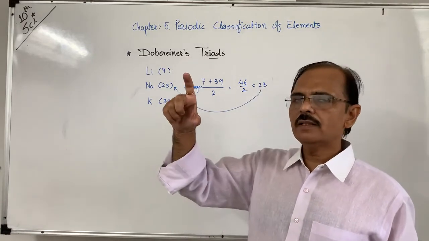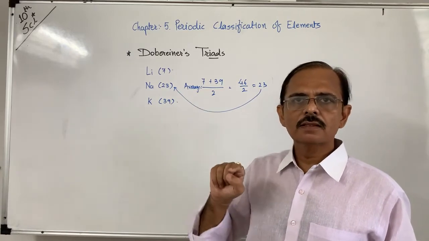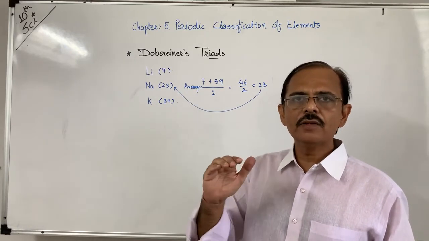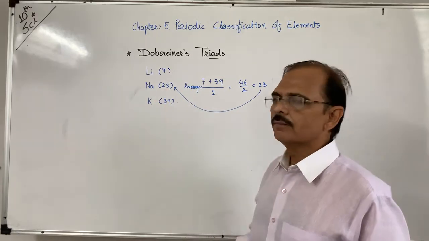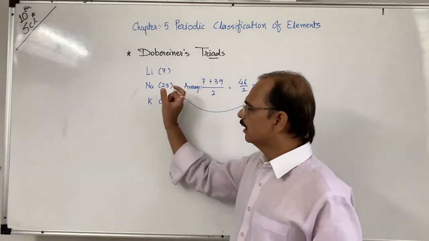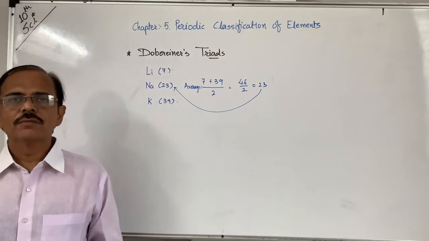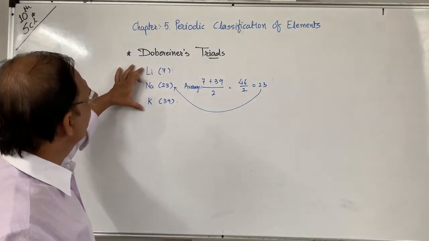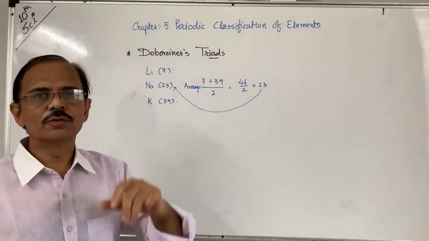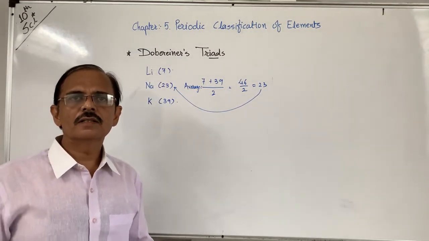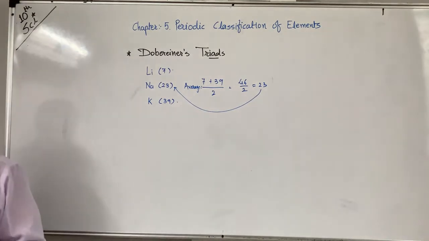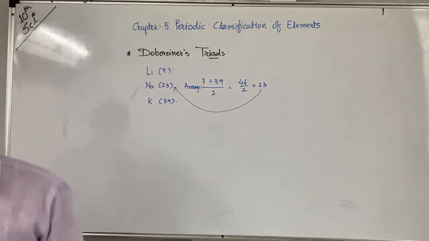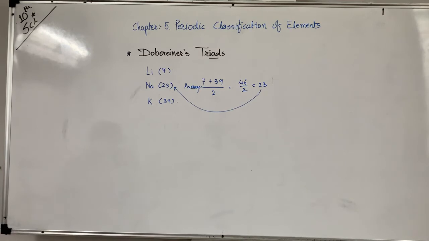So the atomic mass of the first element plus the last element, and the average of it, that is sodium. He placed the element with the average atomic mass exactly at the middle, and in this way he made this group of three, called triads. But naturally, he failed to explain everything, because very few elements were known at the time.